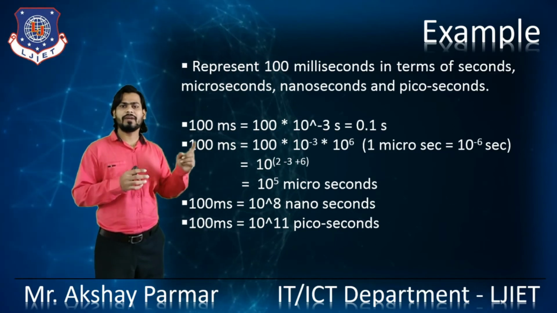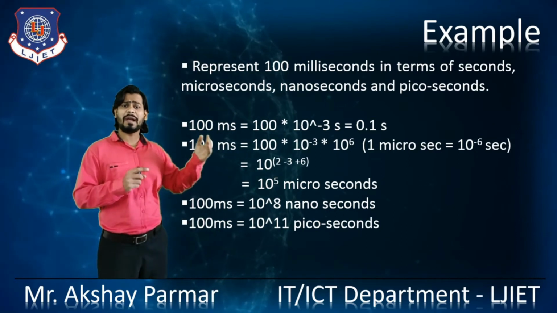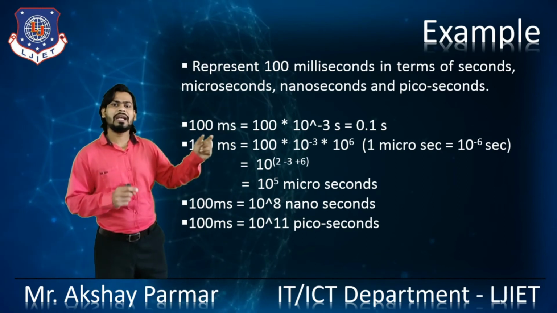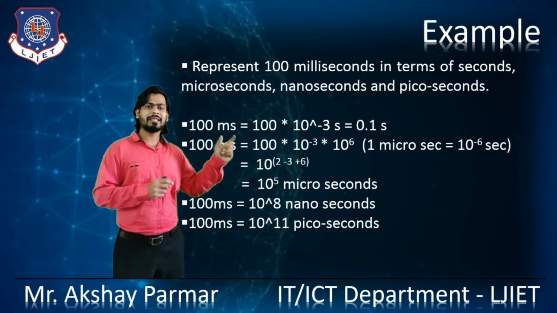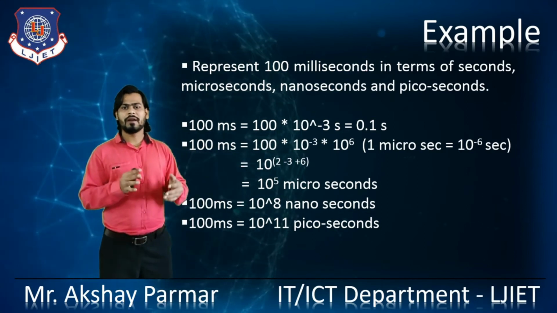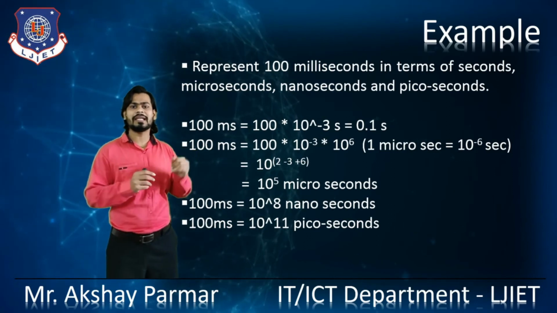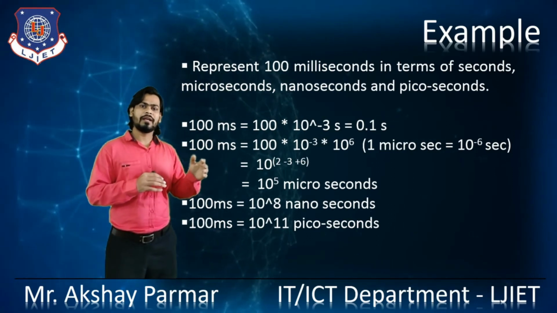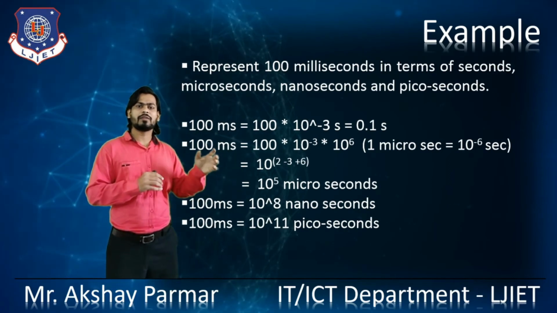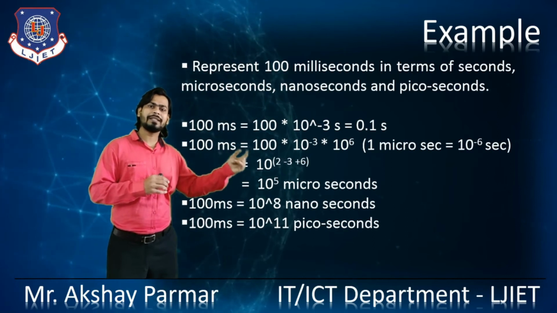What do we mean by 1 millisecond? 1 millisecond is equal to 10 raised to minus 3 seconds. So 100 into 10 raised to minus 3 seconds is 100 milliseconds. 100 into 10 raised to minus 3 is equal to 0.1, so 100 milliseconds is equal to 0.1 seconds.